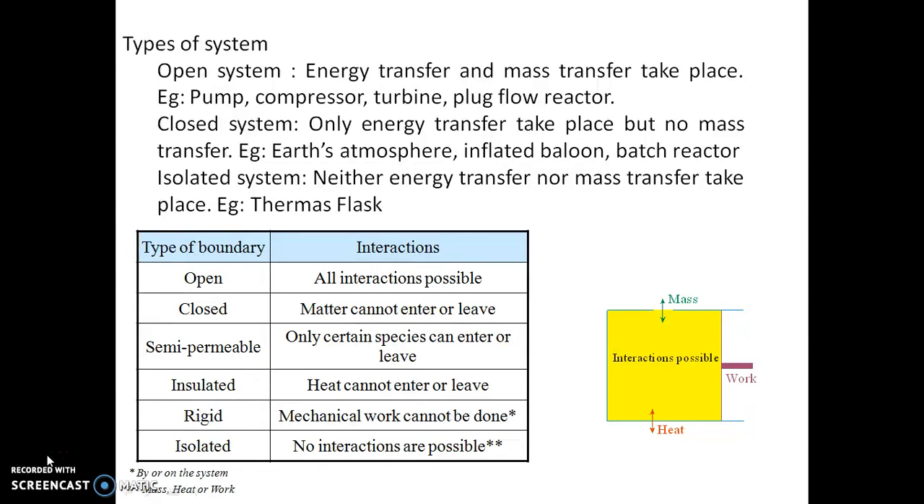We have different types of boundaries and their interactions. Open: all the interactions are possible, that is, energy and mass interactions are possible. In the case of closed boundaries, matter cannot enter or leave the system, but energy can enter and leave the system. Semi-permeable: only certain species can enter or leave the system. Similarly, if you go for an insulated one, heat cannot enter or leave the system. If you consider a rigid one, mechanical work cannot be done on the system. And if you go for an isolated one, no interactions are possible, that is, no mass transfer nor energy transfer can take place between the system and the surroundings.